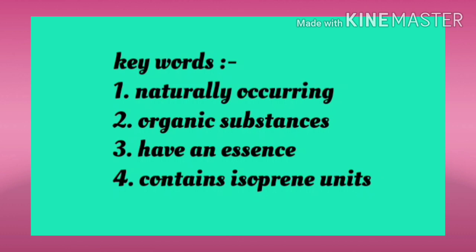Okay. Now the last one is these terpenes and terpenoids contain isoprene as a structural unit. It means that terpenes or terpenoids will only be formed when isoprene units are joined together, right?